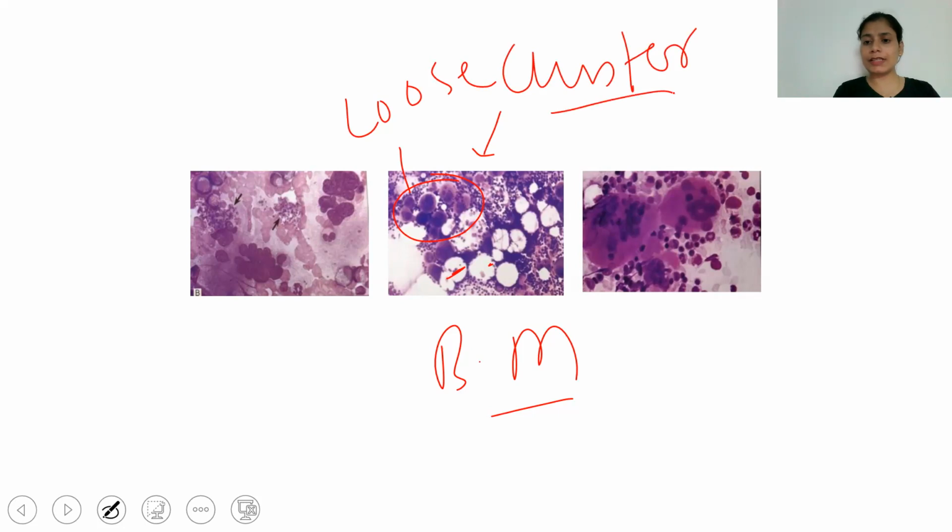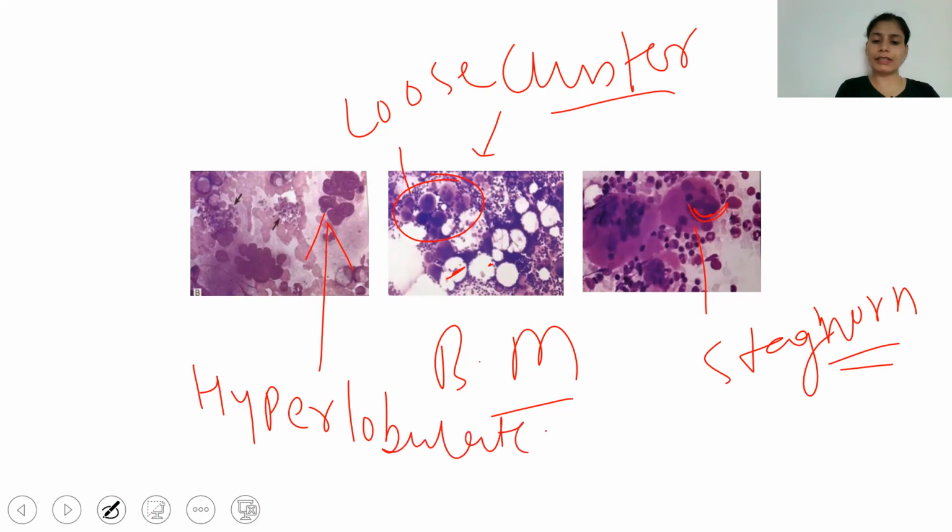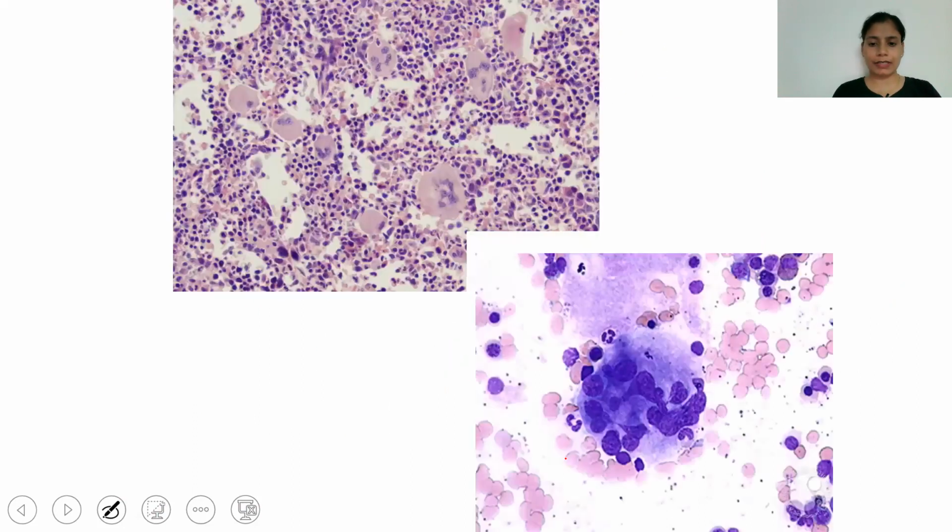And here you can see the staghorn nucleus. Staghorn nucleus is there. And by this picture you can see the hyperlobulated nucleus. So all these are the features. There is no dysplasia, no nucleocytoplasmic asynchrony there.